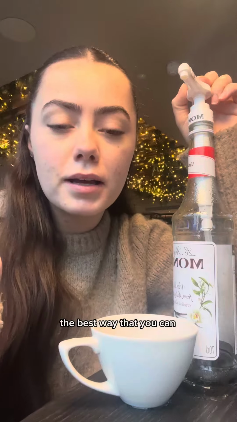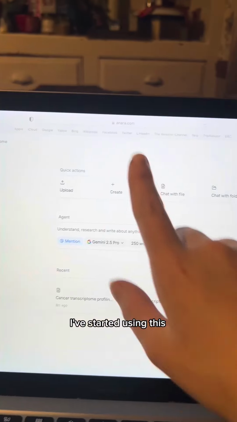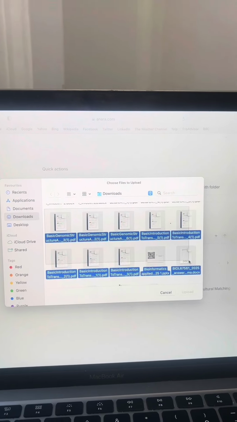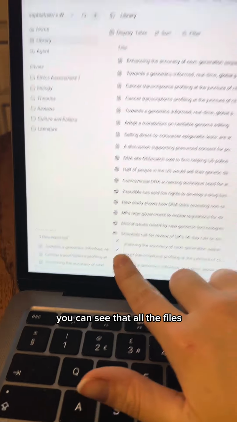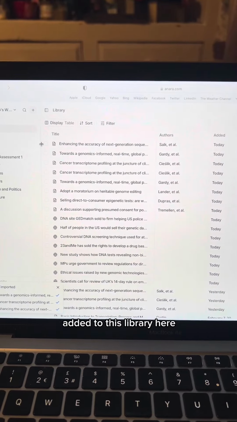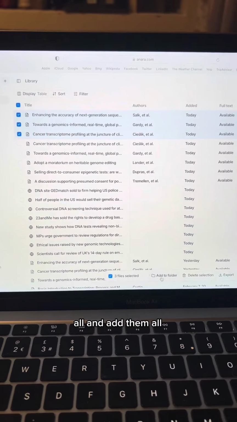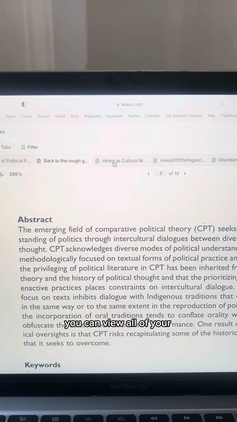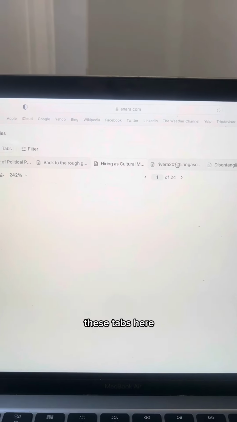I'm going to show you guys the best way that you can connect and interact with your papers in a bunch of different ways. I've started using this website called Anara, and you can load all of your papers in just like this. You can see that all the files have been imported and they've just been added to this library here. So I'm just going to select them all and add them all into their own individual folder based on the category. And within the folders, you can view all of your papers side by side through these tabs here.